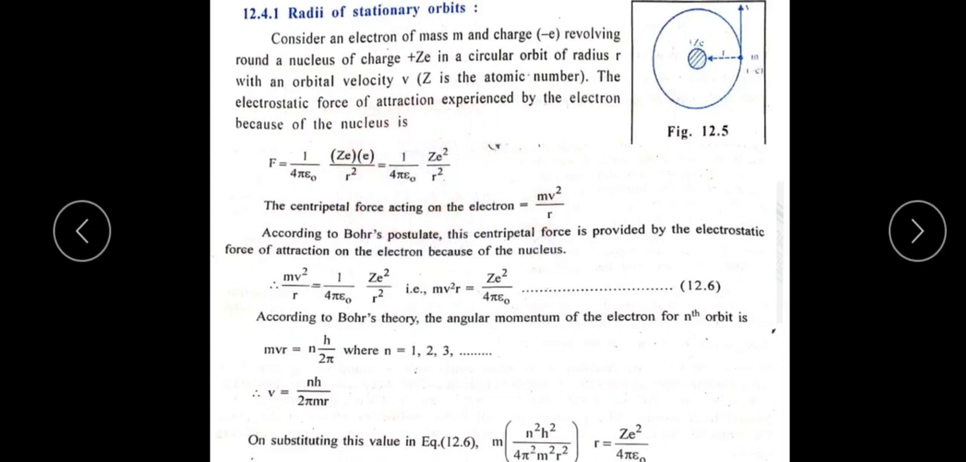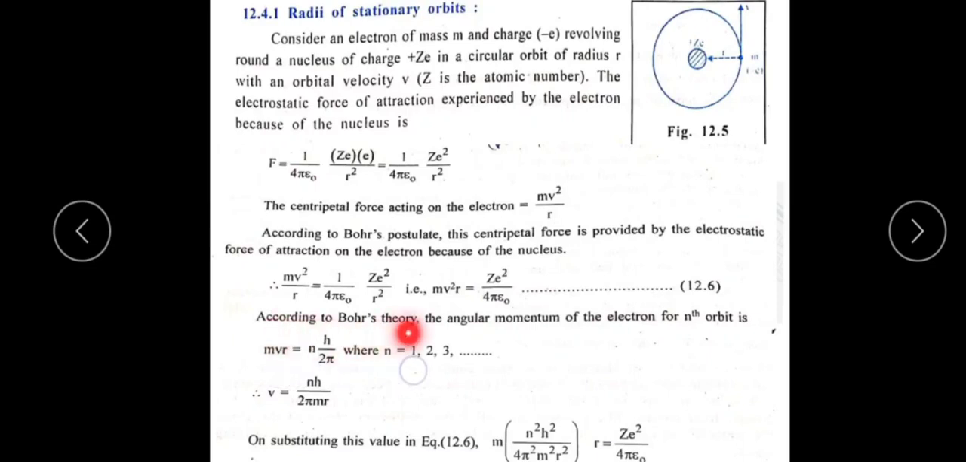That is why mv square by r is equal to 1 by 4 pi epsilon naught into Ze square divided by r square. Now send the r square to the LHS. First cancel the r's: one r gets cancelled, and the remaining r is transferred to the LHS. Then the equation becomes mv square is already there, keep as it is, and this r is written here: mv square r is equal to the remaining terms, Ze square divided by 4 pi epsilon naught. This is equation number 12.6.